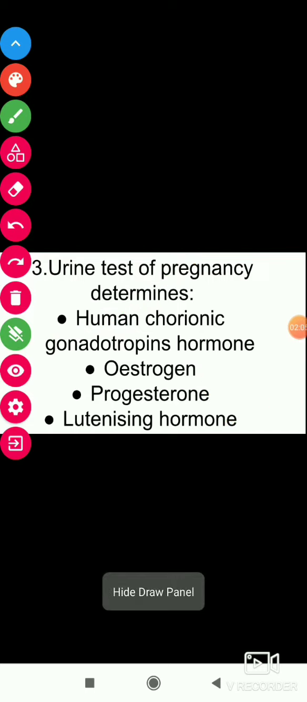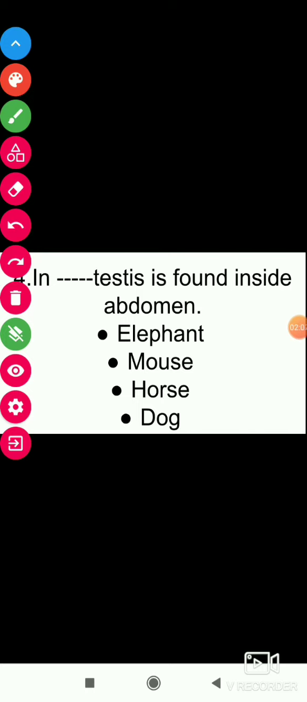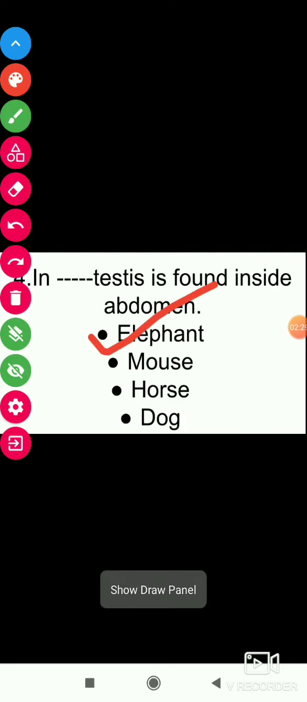The next question: in which animal are the testes found inside the abdomen? Elephant, mouse, horse, or dog? It occurs outside the body to maintain temperature, but in the elephant the testis is found inside the abdomen because the internal body temperature is optimum for sperm production. The answer is elephant.